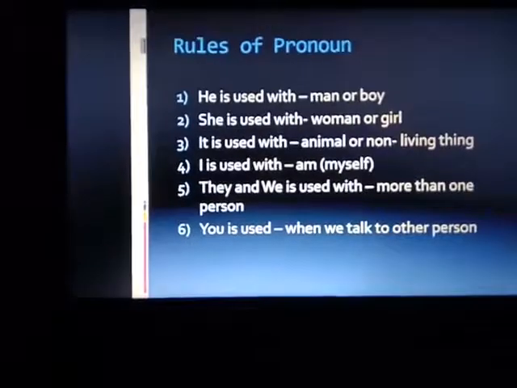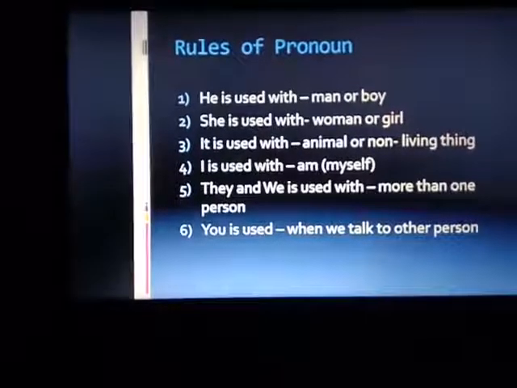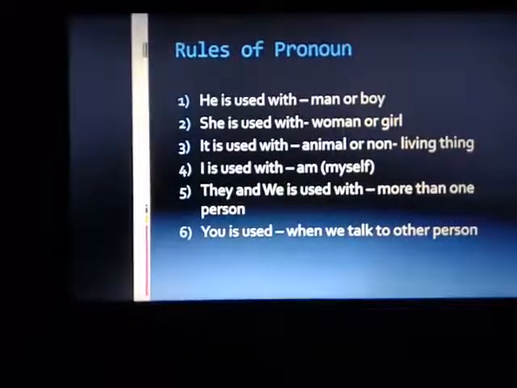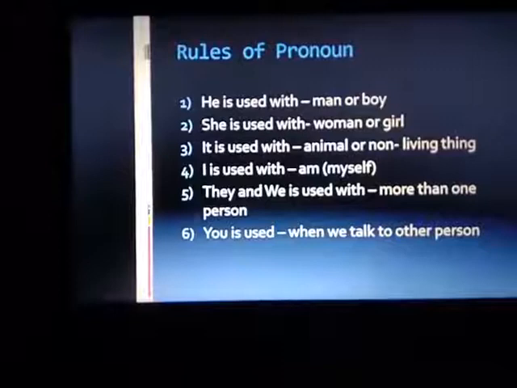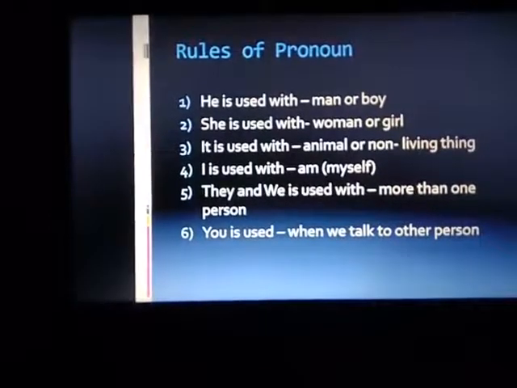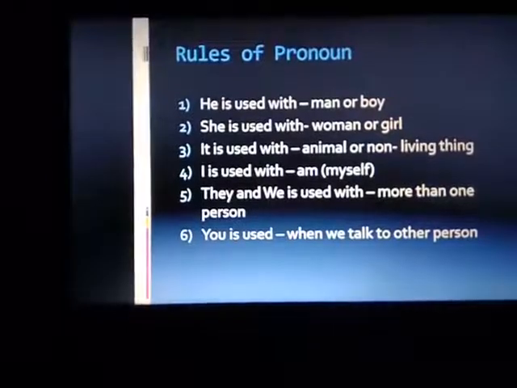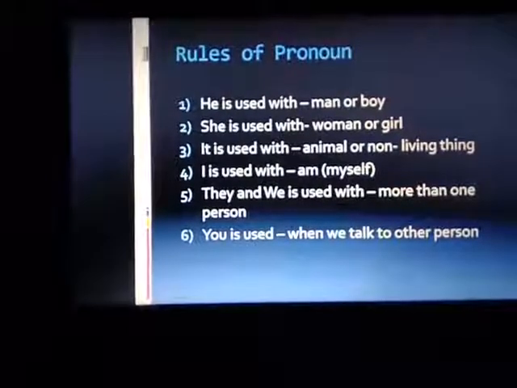Of the pronouns, he is used with a man or boy. She is used with a woman or girl. It is used with an animal or non-living thing. I is used with am, myself. They and we are used with more than one person. You is used when we talk to another person.